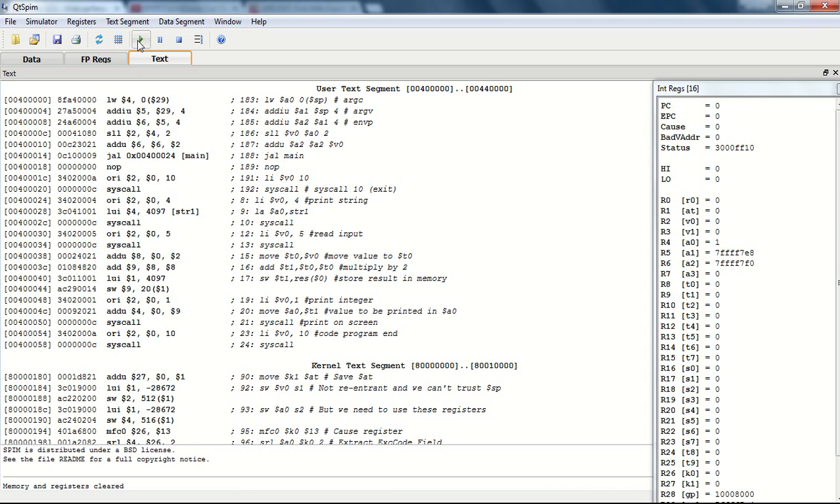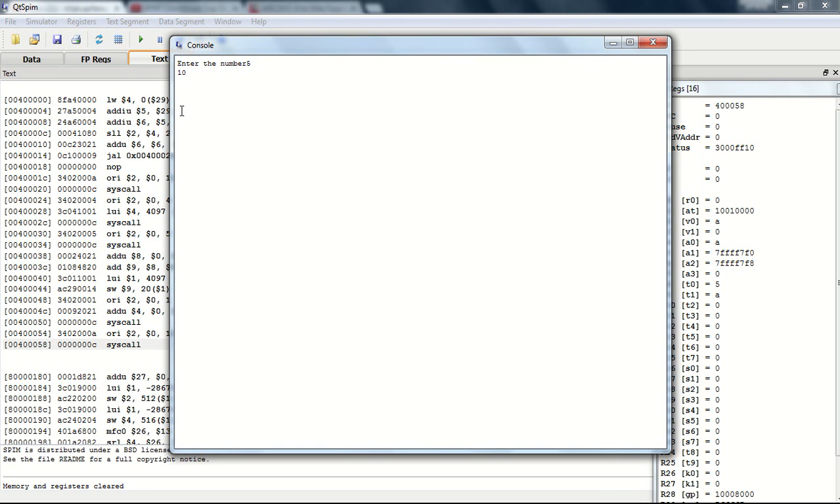So we will go ahead and load this program. We can see that the values are stored in this. When we run this program, we can see that the console window displays a string and waits for the user to input some number. Suppose I give the number 5, it will return me back the double of 5, which is 10.